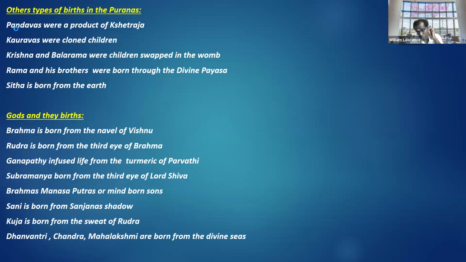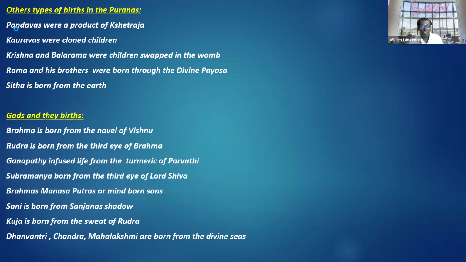At least these are gods' births. Even in the Mahabharata there are human births. You have different advanced clone births. You can see cloning mentioned in the Mahabharata. You have swapping of the Sukshma Sarira. You will see Krishna and Balarama are swapped souls. So you have different kinds of birth apart from the normal human birth.